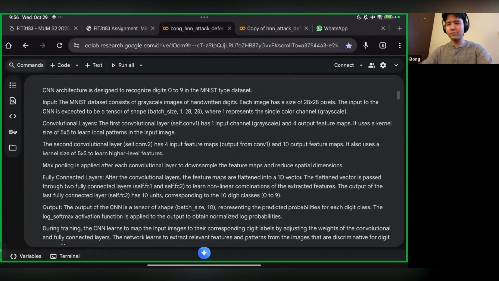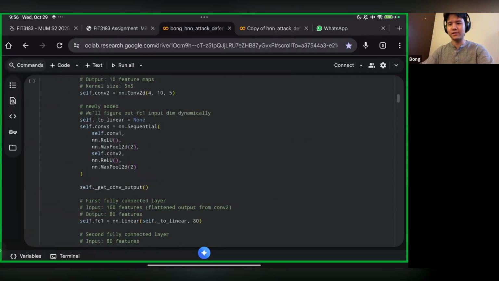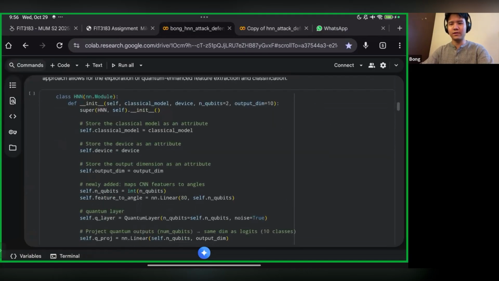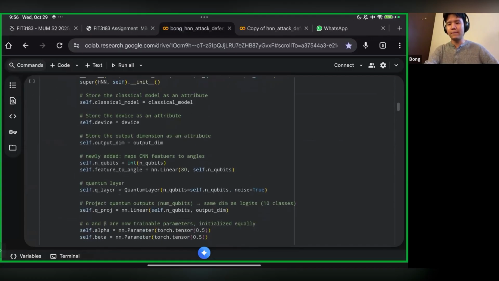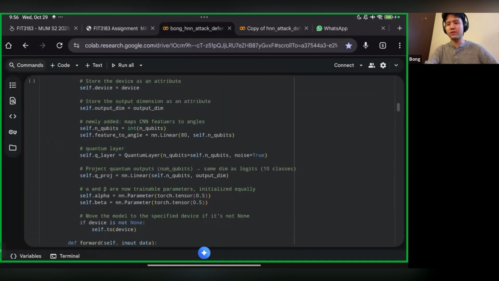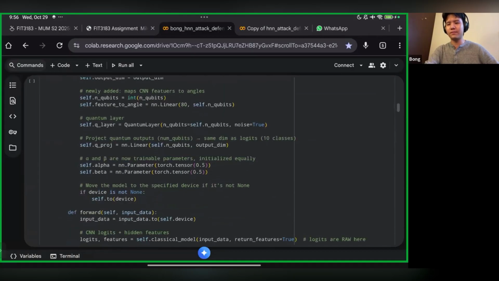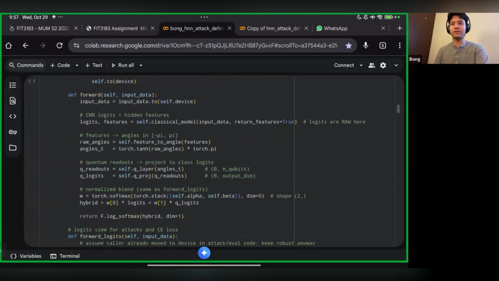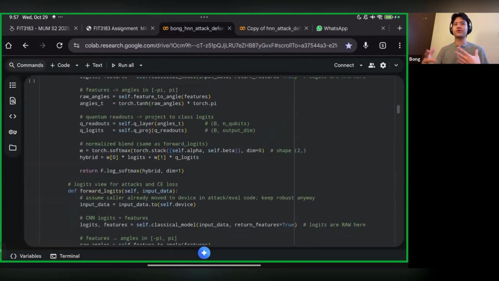And then we also have the CNN over here, the classic CNN, which I didn't touch as much, didn't modify here. And then we have the HNN over here, the hybrid neural network. This one takes the quantum layer together. As you can see, that quantum layer function is called, and it trains together with the alpha and beta. They're both how much emphasis to give to the quantum part and how much emphasis to give to the CNN. So all of them are more dynamic now,